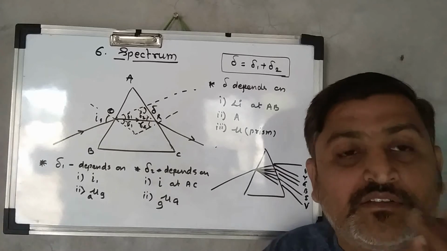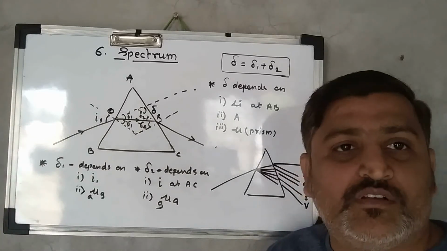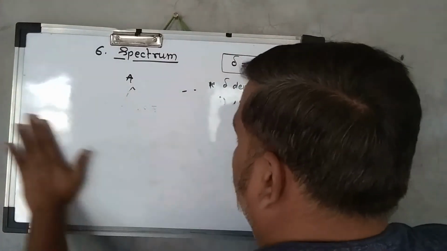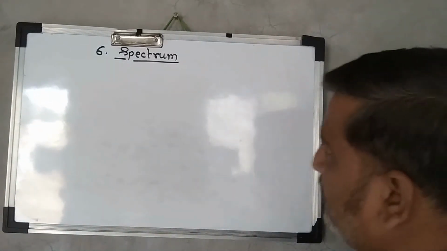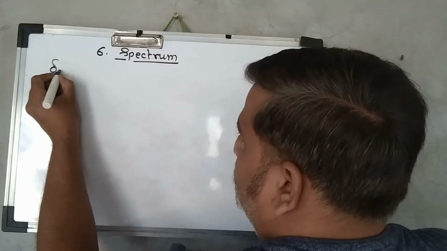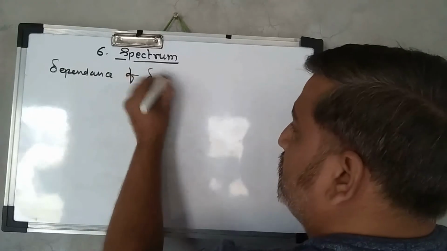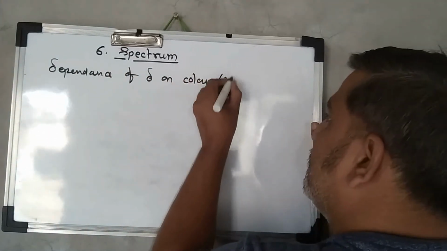We know that the speed of light is different for different colors. Now let's talk about the dependence of deviation delta on color, or we can say wavelength lambda.